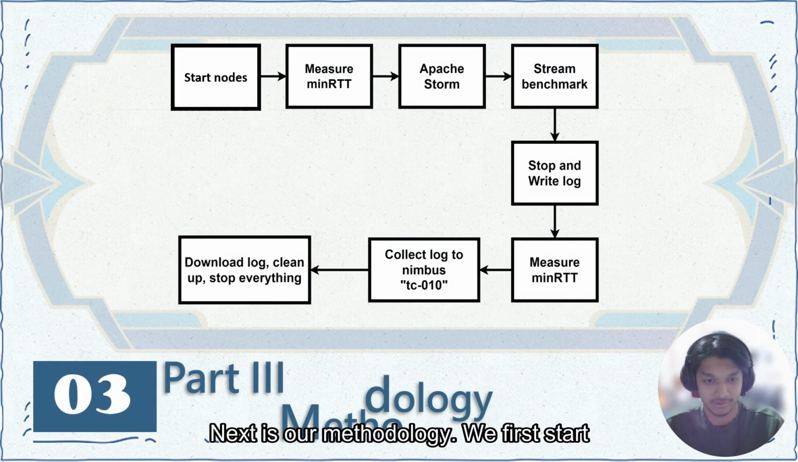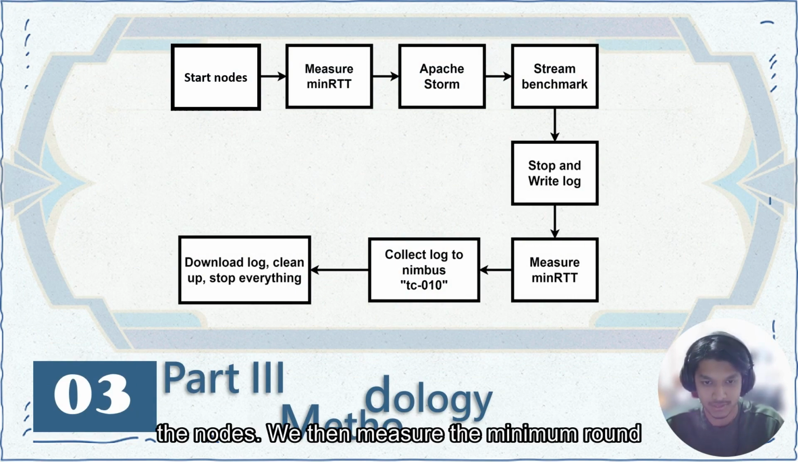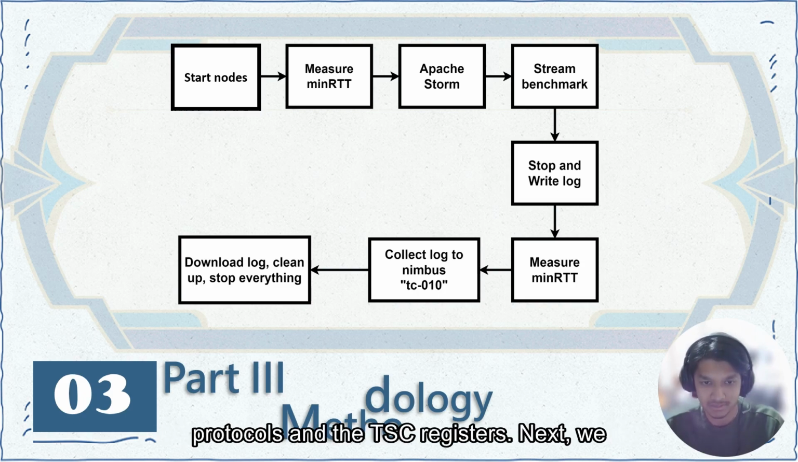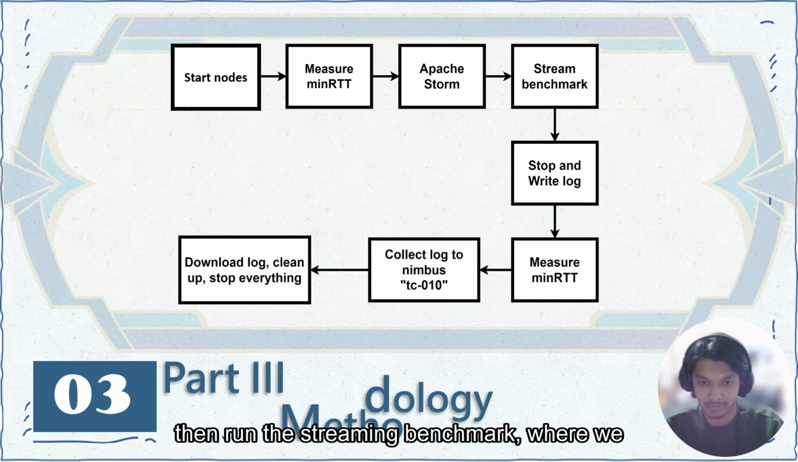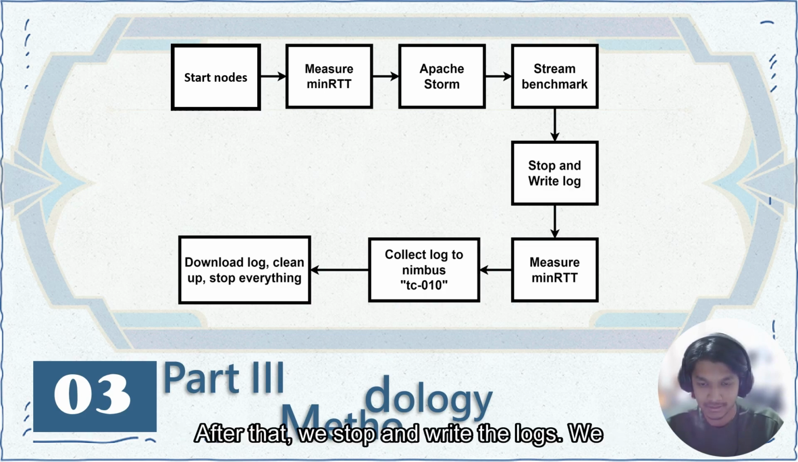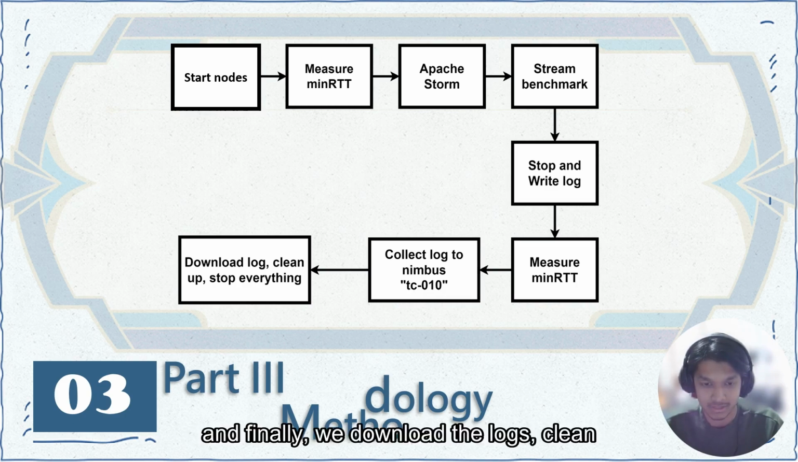Next is our methodology. We first start the nodes. We then measure the min round-trip time. Here, we query both the NTP protocols and the TSC registers. Next, we run Apache Storm to get the scheduling. We then run the streaming benchmark, where we load actors and start the data generator. After that, we stop and write the logs. We then measure the minimum round-trip time again. We then collect the logs to Nimbus, and finally we download the logs, clean up, and stop everything.